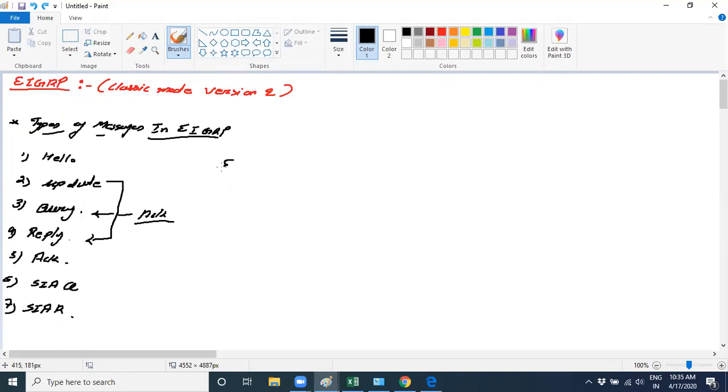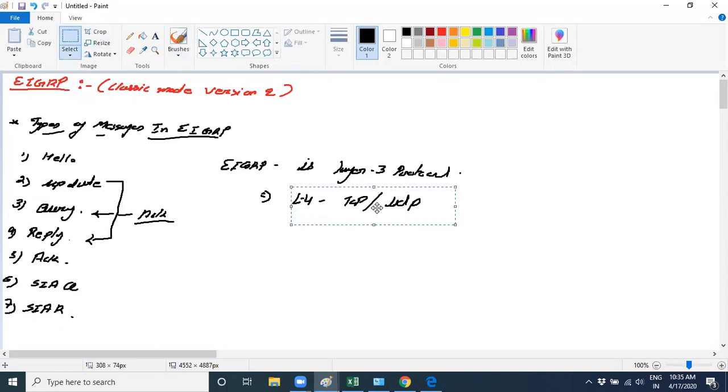EIGRP is a layer 3 protocol, right? If it's a layer 3 protocol, then what will it use on layer 4, TCP or UDP? TCP UDP works at layer 4, and EIGRP is a layer 3 protocol. So what will it use? Because we are using acknowledgement, right? TCP.